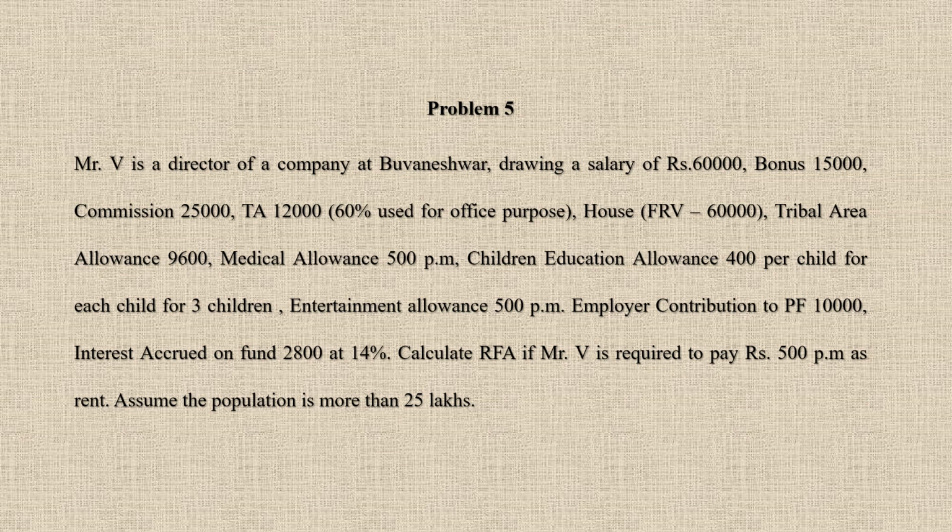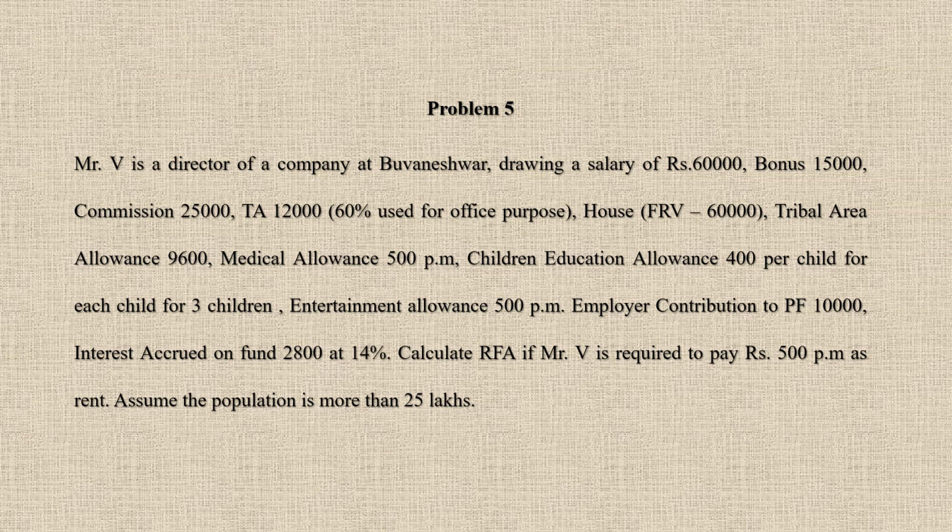Problem number 5. Mr. V is a director of a company at Bhubaneswar, drawing a salary of rupees 60,000, bonus 15,000, commission 25,000, TA 12,000. Within brackets, 60% is used for office purpose. TA is traveling allowance. Then you have house fair rental value is 60,000. Tribal area allowance is 9,600. Medical allowance 500 per month. Children education allowance 400 per child for each child.